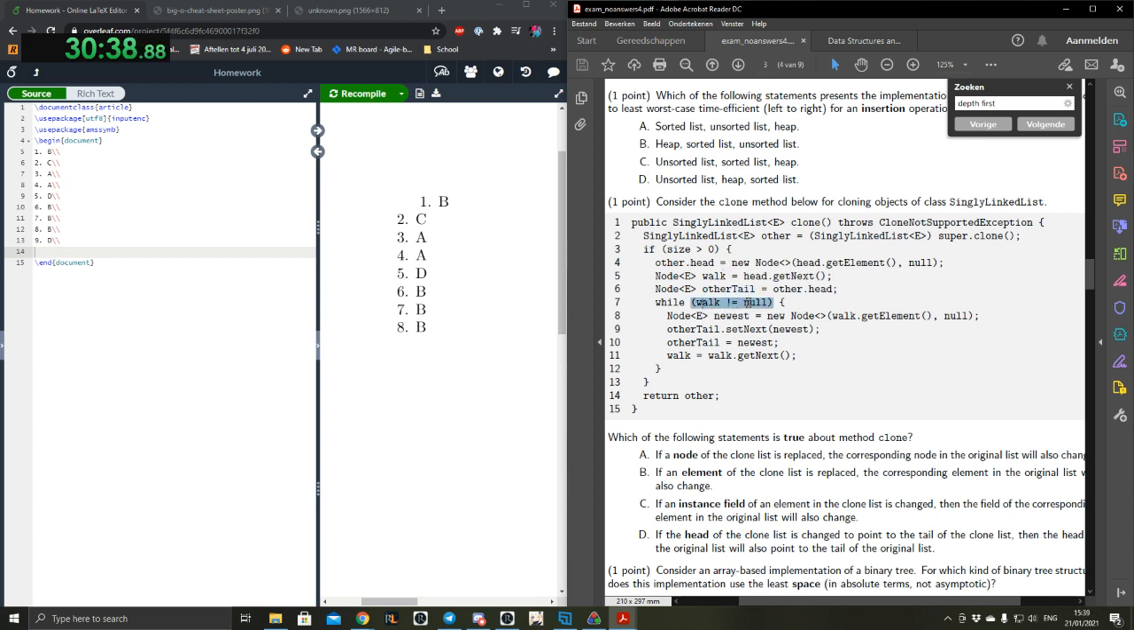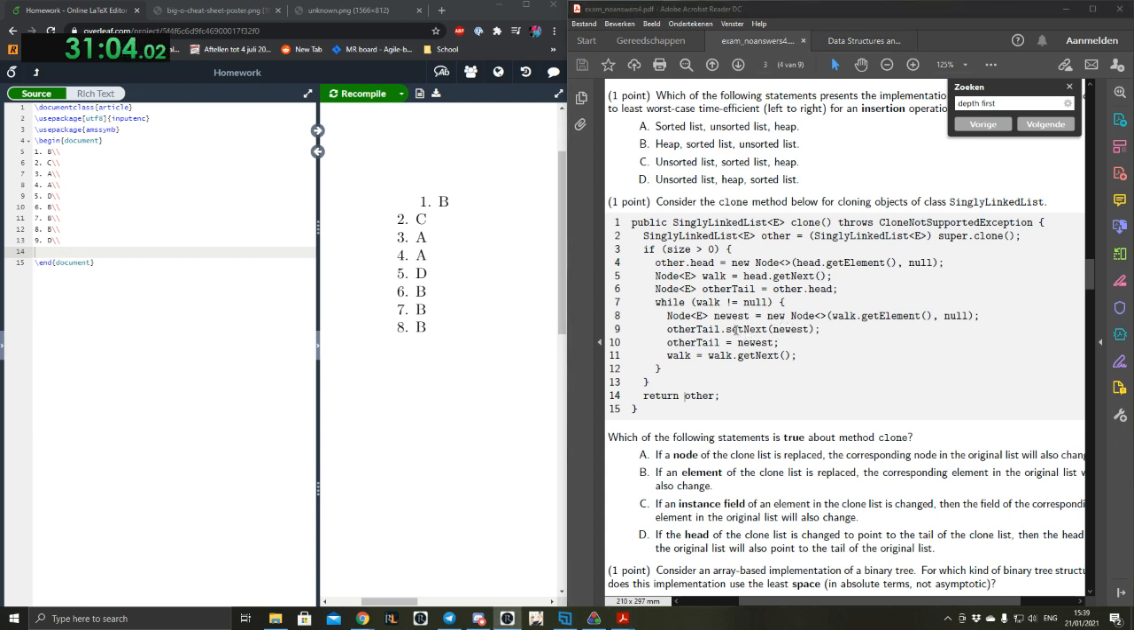I see. So while walk is not null, because it goes from the tail to the head, it just copies every element one by one. The newest is new node walk.get element null. Then, okay, so basically walk is just an element that traverses through the singly linked list from back to front,